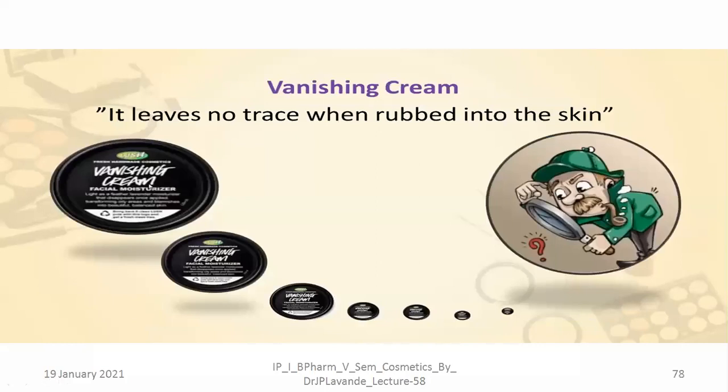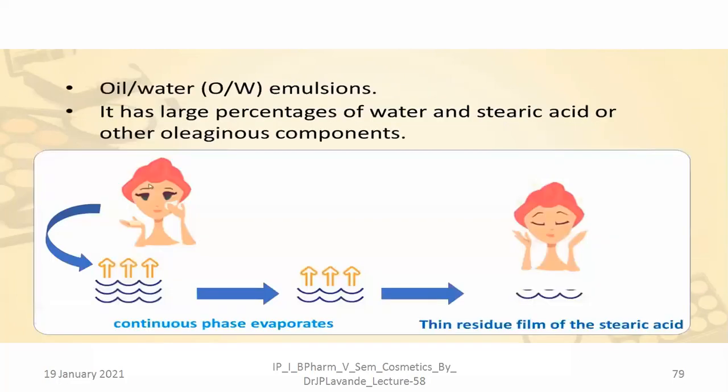As far as vanishing cream is concerned, it leaves no trace when rubbed into the skin. It will just disappear from the skin after its use. That's why it is called vanishing cream. Vanishing cream is an oil in water type of emulsion, whereas cold cream is a water in oil type of emulsion.